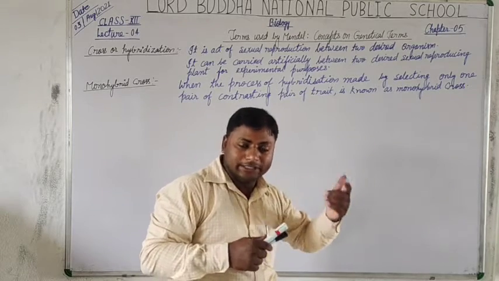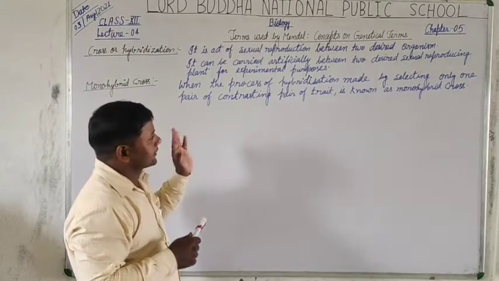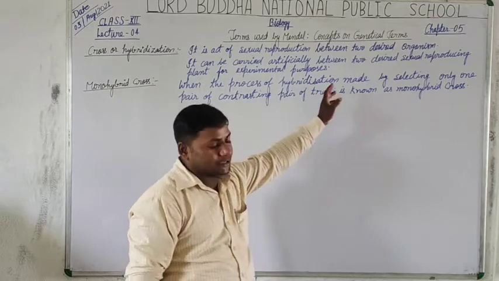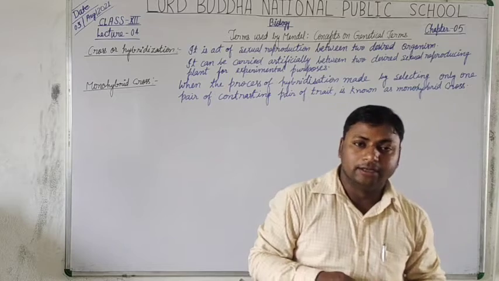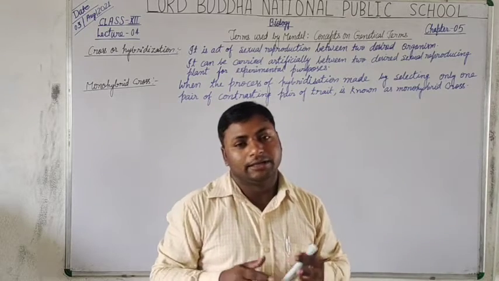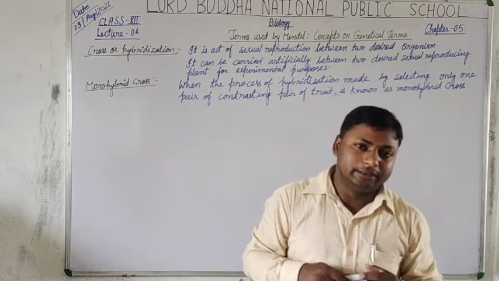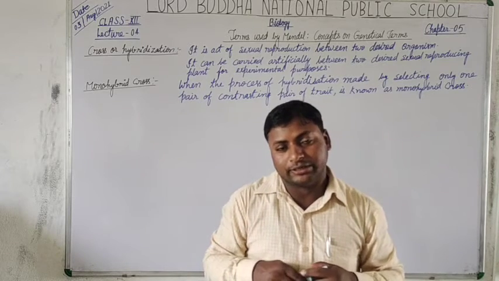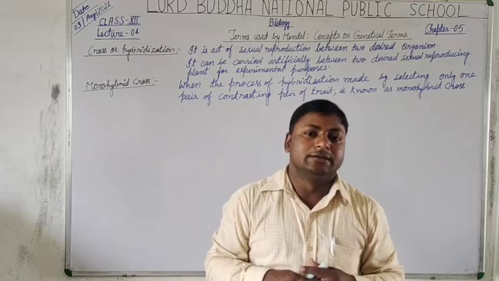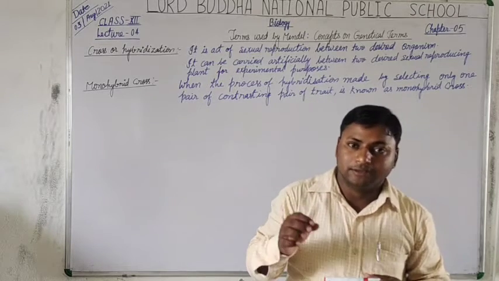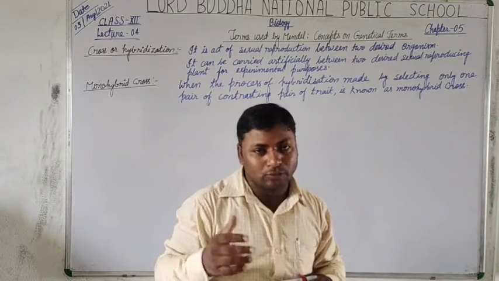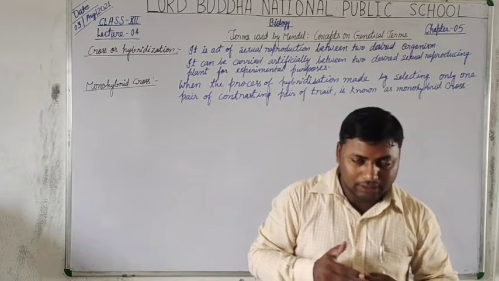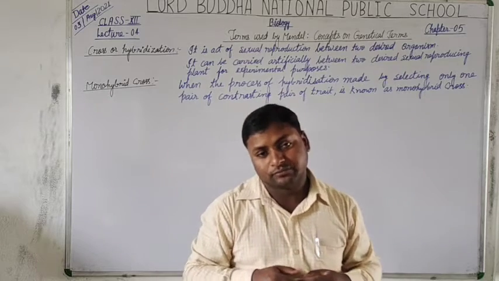It can also be carried out artificially between two desired sexually reproducing organisms or plants for experimental purposes, as Mendel did by selecting the contrasting pair of alleles of two plants having a dominant trait and a recessive trait, and making the artificial cross hybridization among these dominant and recessive plants to obtain the progeny of the desired type.